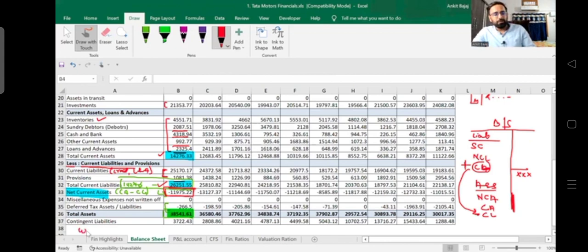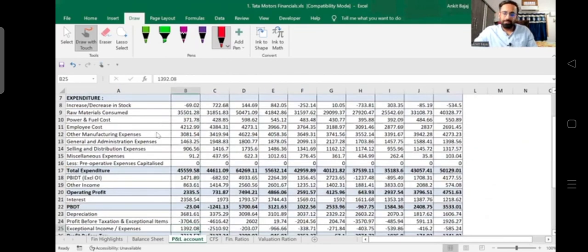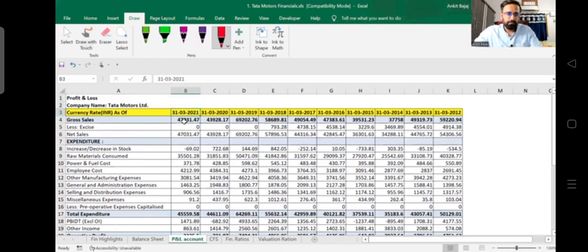The formula is current assets minus current liability, right? And what value are we getting? 11,975 crore. Now they are taking sales. I will show you the sales of the company.